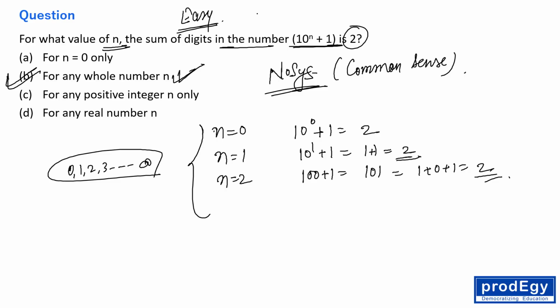Okay, maximum 15 to 20 seconds, not more than that, right? You should solve this type of question if it comes in the examination, because here you don't have to think, you need not know anything prior. You just have to put the values of n and cross-check your answer, that's it, right? Okay, fine. Now let's move to another one.